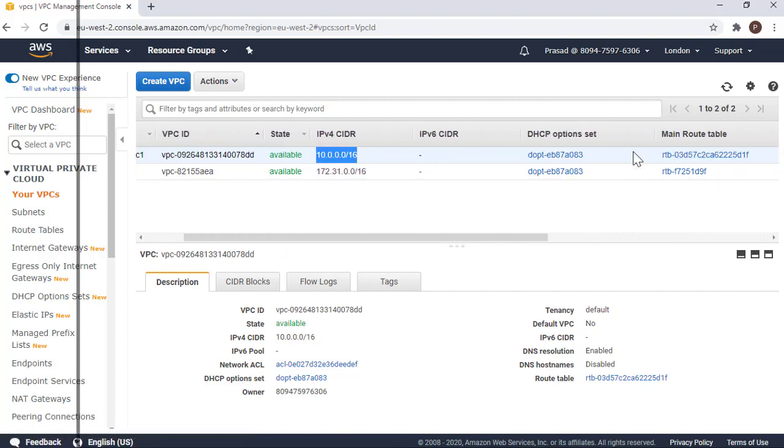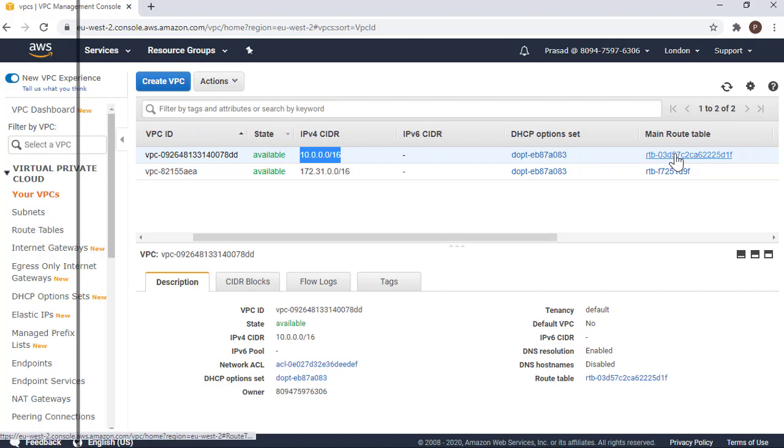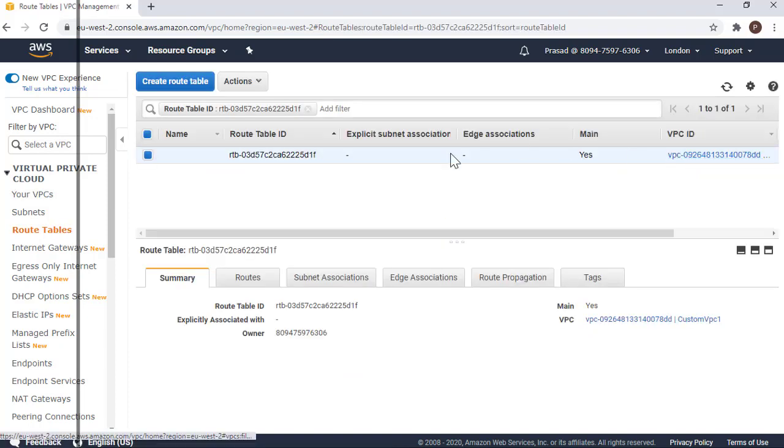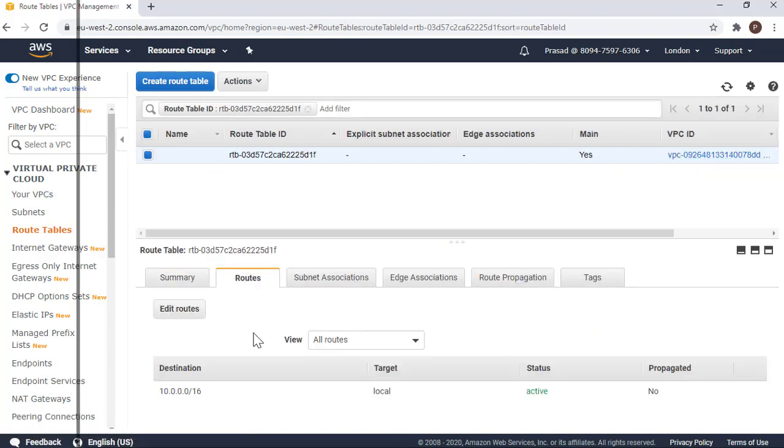So let's look at what the route table is. If I click here, in the routes this particular route table simply says local. So the main route table that is created and attached by default to the VPC does not have any access to the internet.